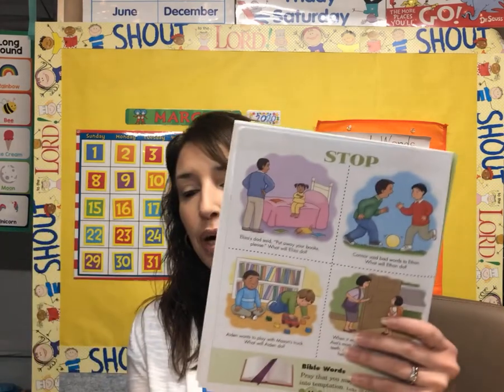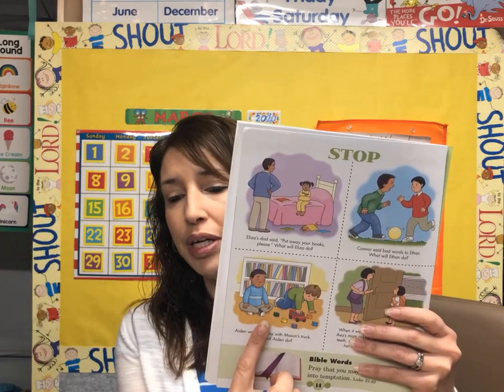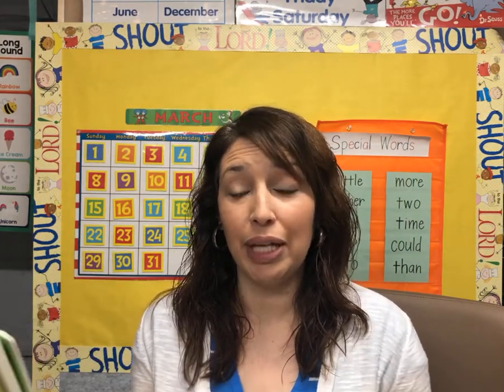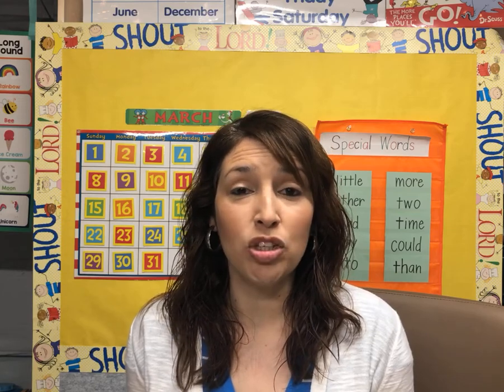So let's look at the bottom one. The bottom one with the two boys right here. All right, it says, Aiden wants to play with Mason's truck. What will Aiden do? So Aiden looks kind of sad, right? He wants to play with Mason's truck, and this happens to a lot of you in the classroom, right? You want to play with the same toys someone else has. And sometimes you make a good choice on how you're going to do that, and sometimes you make a bad choice, right?